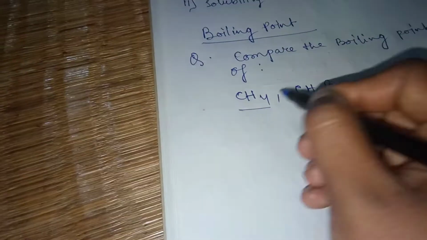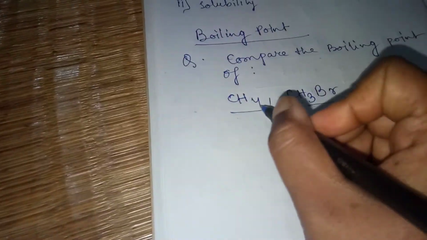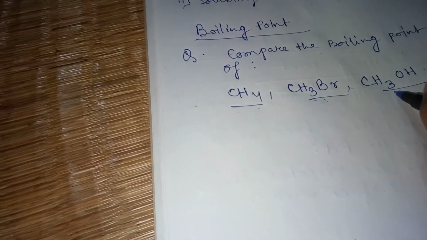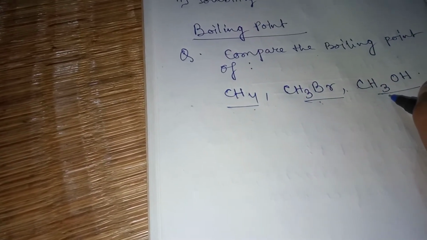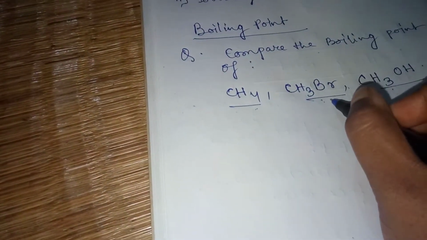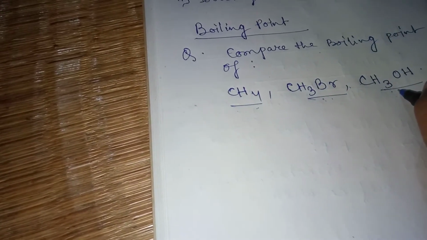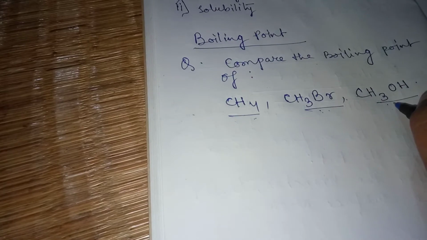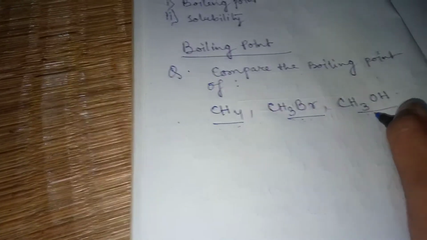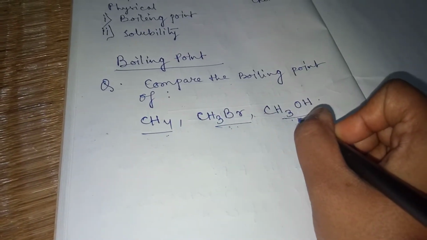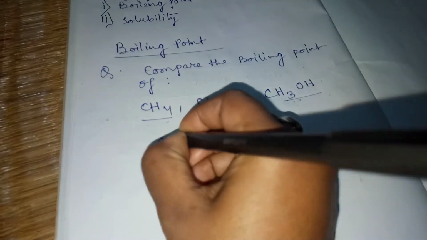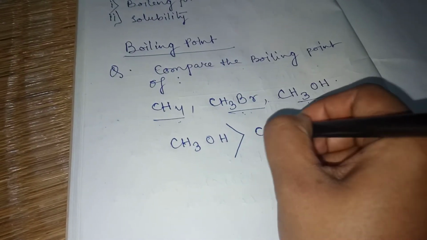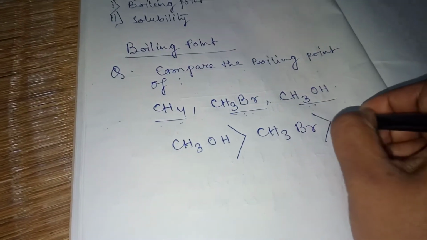So which type of compounds have I selected? One is methane, another is haloalkane, that is methyl bromide, another is methanol. So a simple alkane, a simple alkyl halide and a simple alcohol I have chosen to compare their boiling points. Remember, which one will show the highest boiling point? CH3OH, and after that CH3Br, and next is CH4.